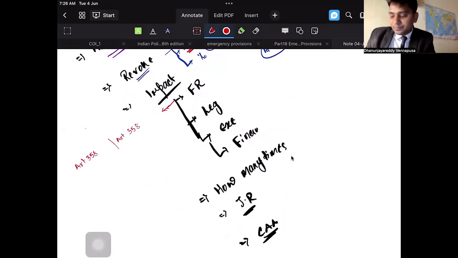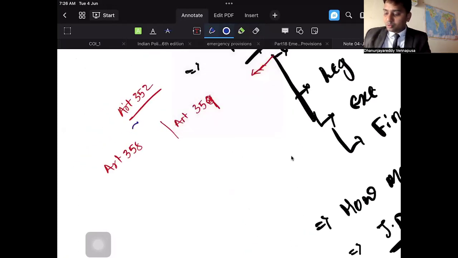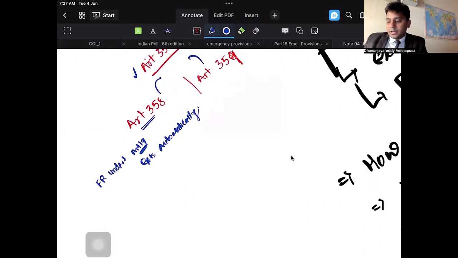So whenever Article 352 is imposed in a country, it will have impact on fundamental rights through Article 358 and 359. Now what is Article 358? It says that whenever there is proclamation of emergency under Article 352, the fundamental rights under Article 19 get automatically suspended. No need for a separate resolution.